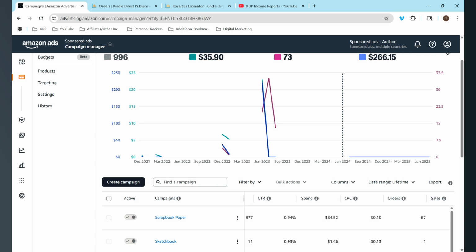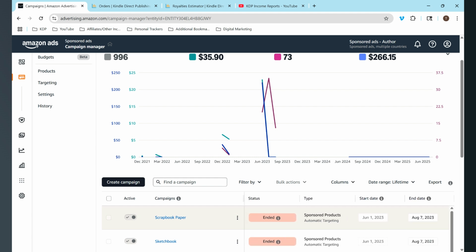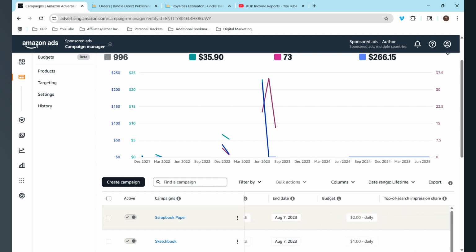And the spend is $84.52 right here, and then $1.46. And then I do have some other ads, so I'm not entirely sure how to actually view that total. Before, it was just on this page, and I've been playing around with this and can't seem to figure it out right now. So it's like August 2023. I haven't run ads since these so far.